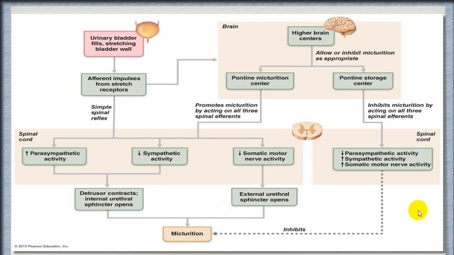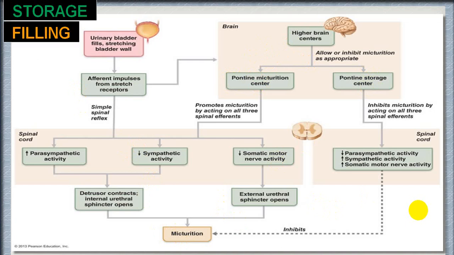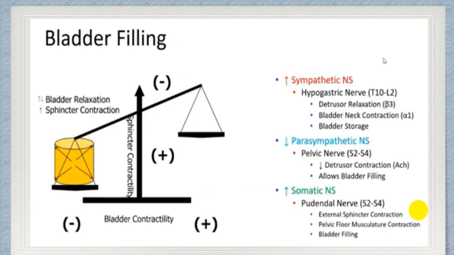That is the entire act of micturition or physiology. So you will have storage, that is called filling, or you will have voiding. So sympathetic system is for storage, while parasympathetic system is for voiding.